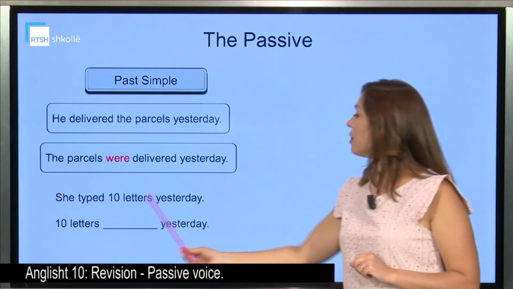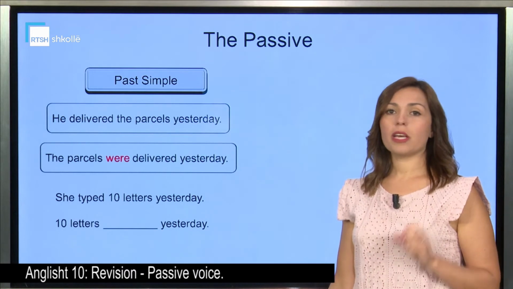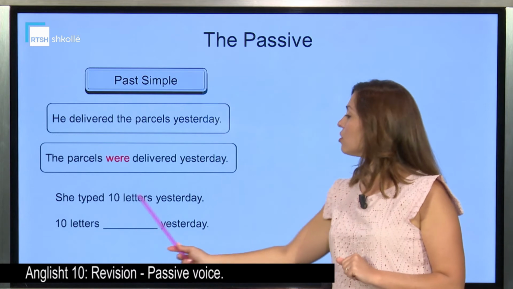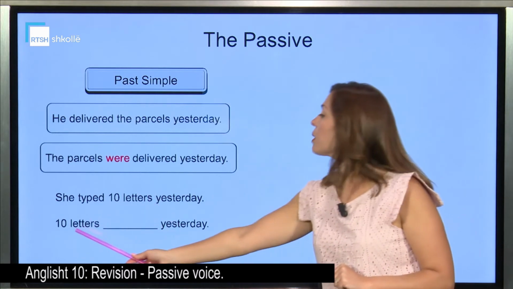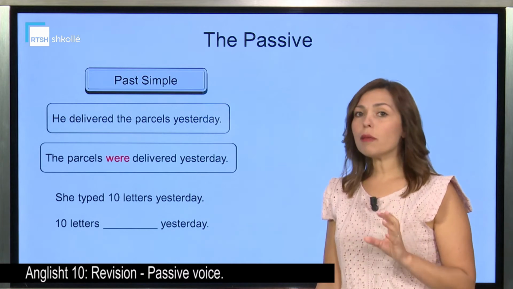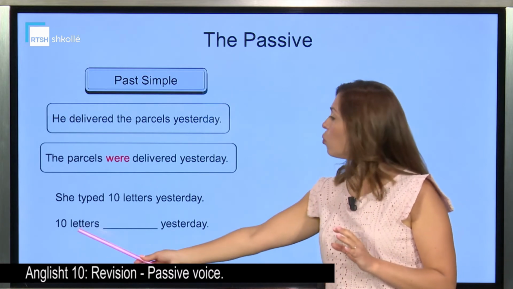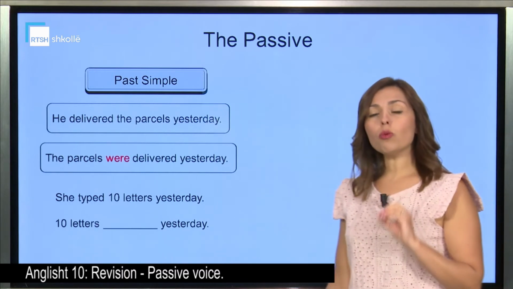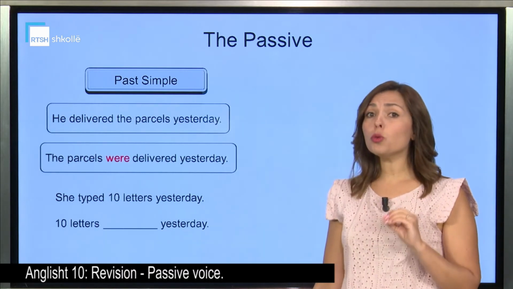She typed 10 letters yesterday. Come on, I want you to find it out. It's easy. So 10 letters, the object that has become the subject. 10 letters. Find the past, please. What is the past of the verb to be? Don't forget. Always keep in mind the verb to be.